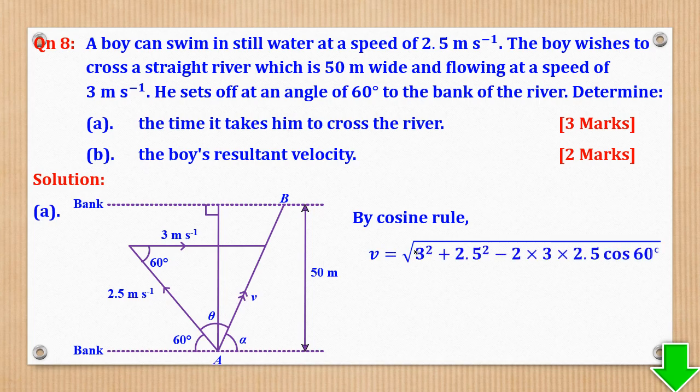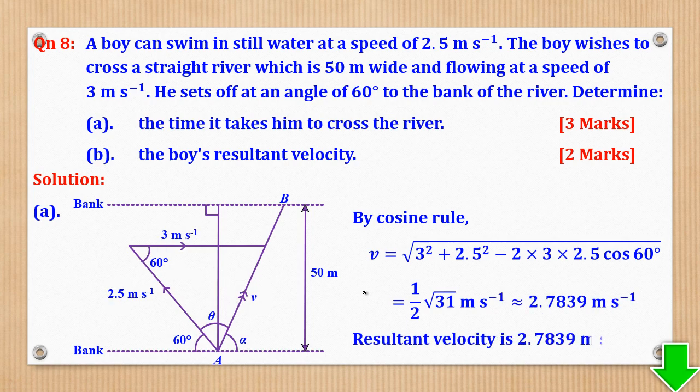So by cosine rule, we can have that. Cosine rule means I have this angle, I have this, I can use it to get this. So that gives you the value of V as that. That's the resultant velocity. Then time taken, I'll need to get this distance, because the time we use the formula: distance along the resultant divided by the resultant velocity.